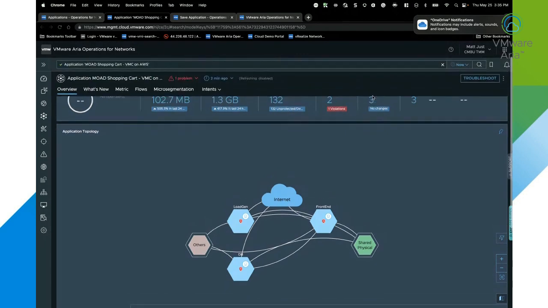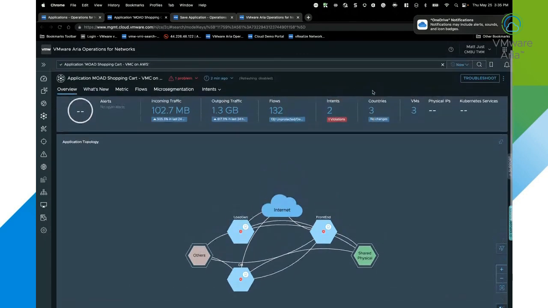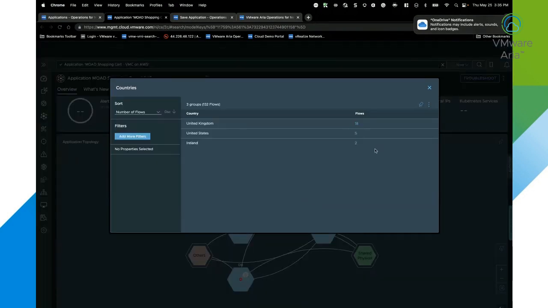You also can see that we have the capability to look at what countries are interacting, from a flow perspective, because of the GeoIP lookup that we do across the flows that are incoming and outgoing of our application. So if I click on the countries, I can see that I've got 3 different countries interacting with this application, and I can see, from a top-down approach, the United Kingdom with 18 flows, the United States and Ireland, and I can click in and look at these flow records if I want to look at performance metrics and so on, and see what's going on, or even troubleshoot.